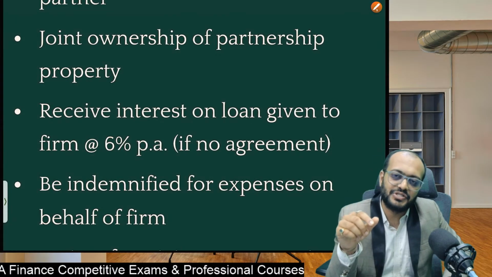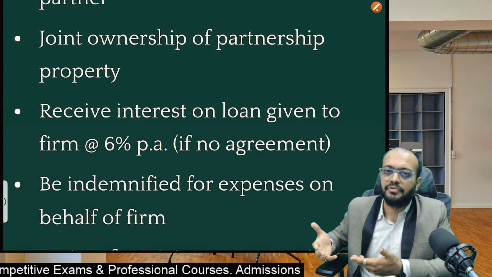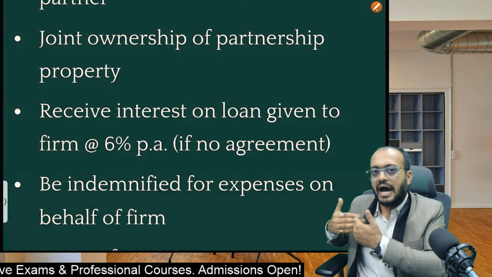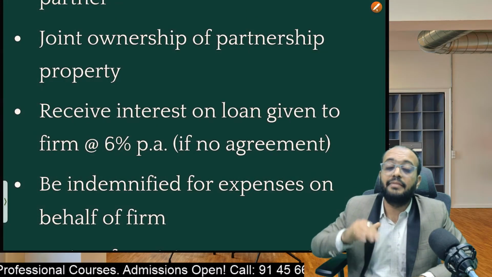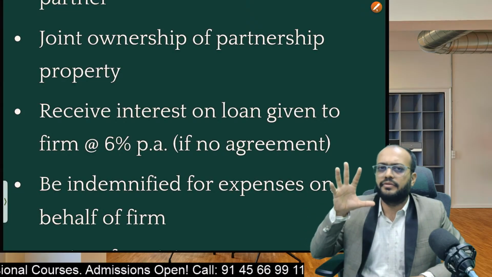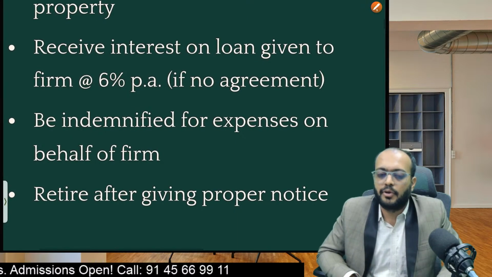So in such a situation, of course, I have the right. I'll just inform this to my partnership firm partners, and I'll get that 1000 amount reimbursed to me, because I made partnership firm business expenses from my own pocket. Okay. Next, retire after giving proper notice.